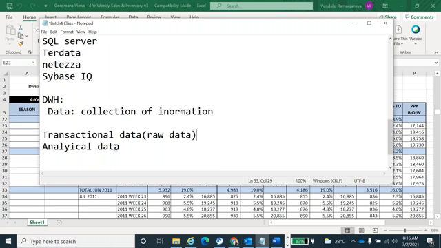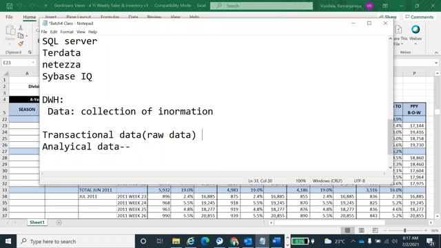Whatever data is generated here, they're going to capture and then analyze. So whatever data is loaded into data warehousing, that data we call analytical data. This analytical data they're going to use for reporting purposes, analysis purposes, for decision making.